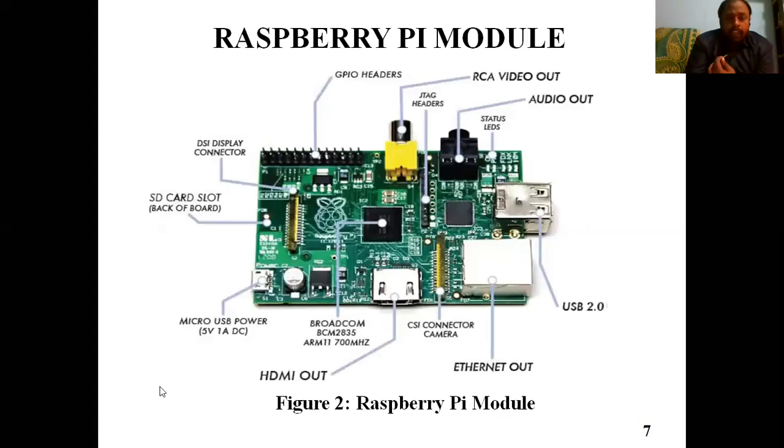So guys, let me show the modules I'm using here. Here I'm going to use the Raspberry Pi module. This is the third unit we are going to discuss, and how this whole Raspberry Pi module works. It has the USB port, it has the Ethernet module, it has an HDMI cable where a monitor can be connected. It has a camera interface and all these things. It has an SD card slot where you can insert a card.